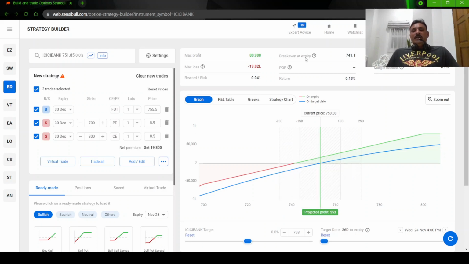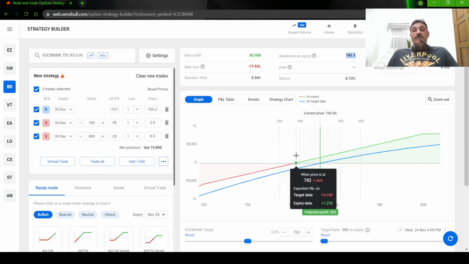So your break even, you can see here it is showing 741 because it is 755. So what it says, 755 minus this 15 something, so it is showing 741 rupees. So at 741 on expiry is your break even. If it goes below 741, what happens is from the call you will gain this 8.5 rupees. The call will expire worthless, but your put will start gaining value and your underlying will start losing value. This is what happens if it goes down.